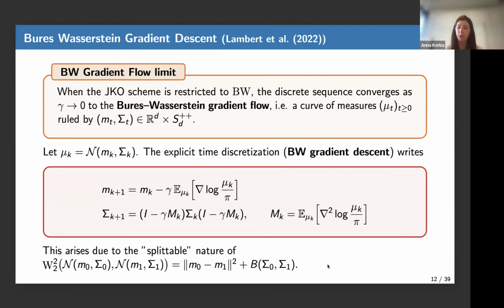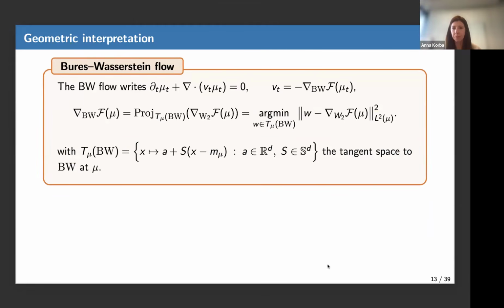We'll go on. All right. Maybe some geometric interpretation before going to the case of mixtures. There's a rich geometric interpretation actually when you work with the Bures-Wasserstein geometry.